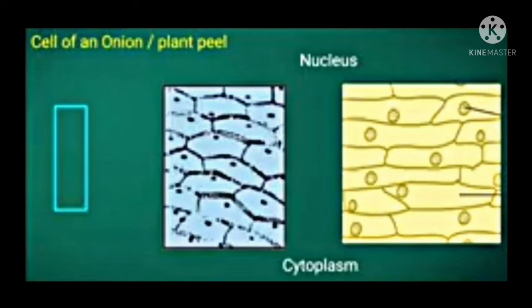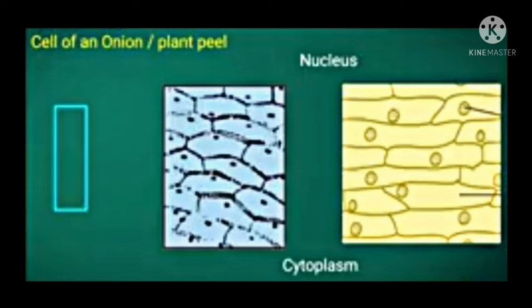Now let us see the structure of living organisms, that is, the plant cell. To study about the plant cell, we have to conduct an experiment. We have to take the transparent layer of the onion known as onion peel and place it on the glass slide. We have to add a few drops of saffron in and wait for a few seconds. Then we cover it with a cover slip, place it under the microscope and observe. After observing, we get to know the structure of the plant cell, which is shown on the slide.